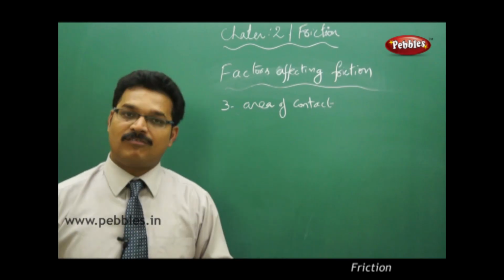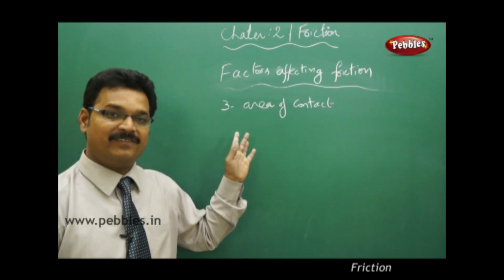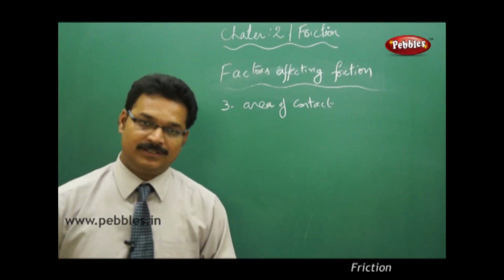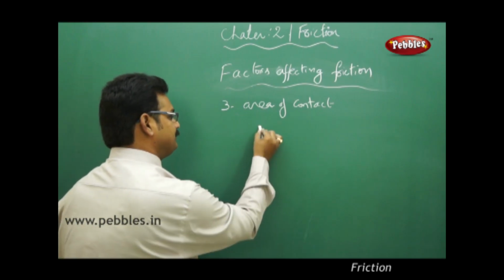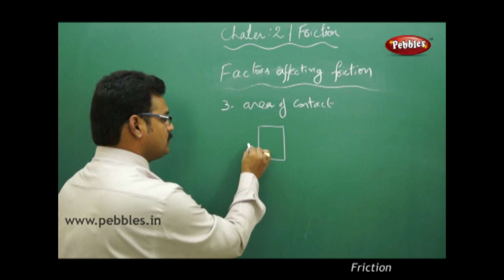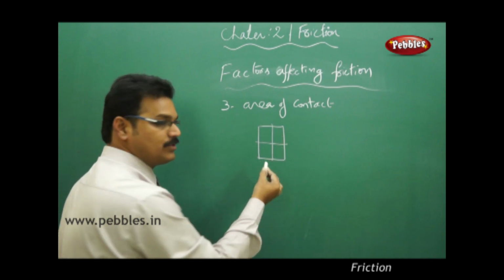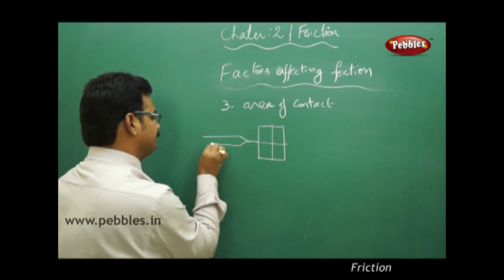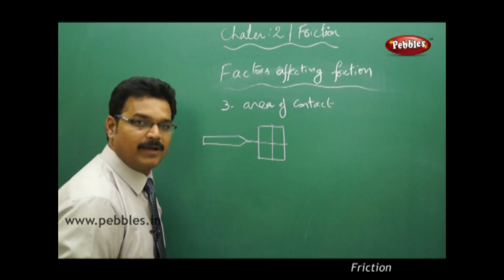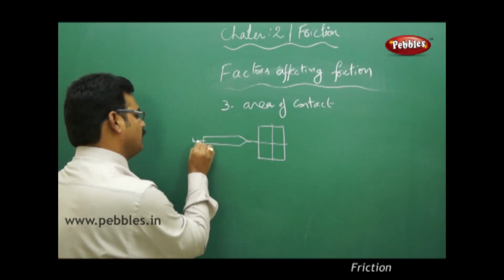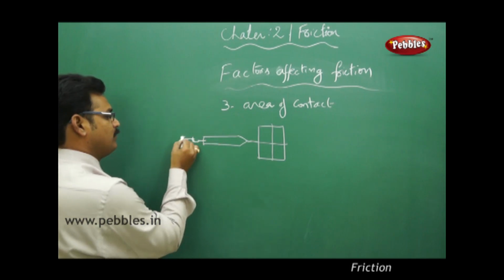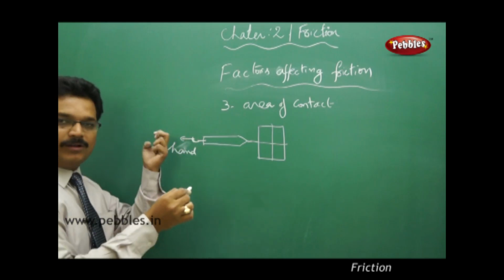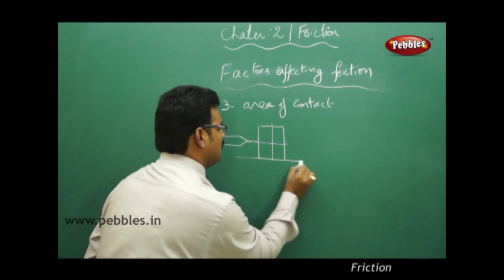The third factor is area of contact. We should know whether it is affecting the friction or not. To understand this, let us do a small activity. You have a block. Tie the block using a string, and tie the string to a spring balance. Here you have a holder, and you can apply the force. You can use your hand here and pull. Now this block is on a surface.